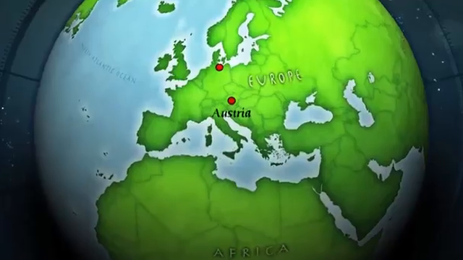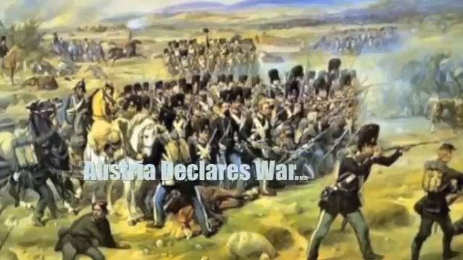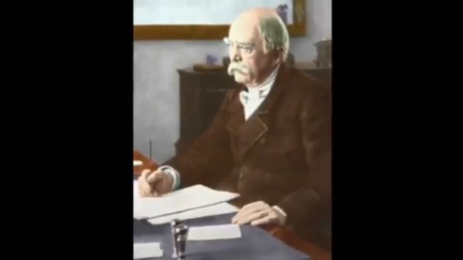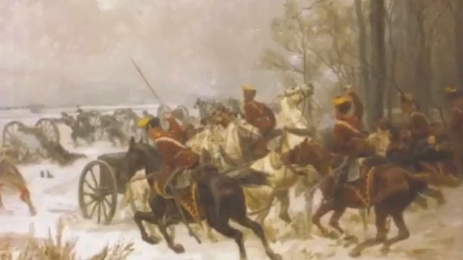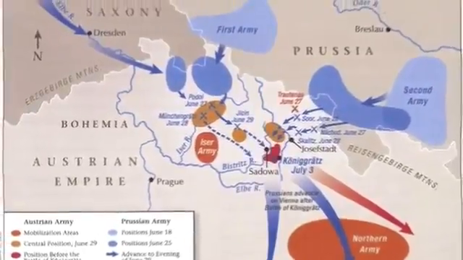Austria refused this proposal as they had to cross hostile Prussian territory to get to Holstein, triggering Austria to declare war. Just according to plan, Bismarck had already made many alliances with France and Italy to help out in the long-anticipated war, and the Austrians were quickly defeated in the Seven Weeks' War that followed.